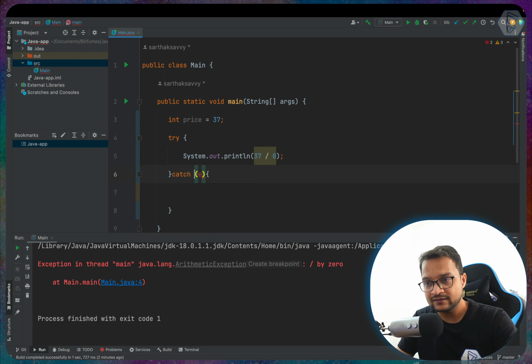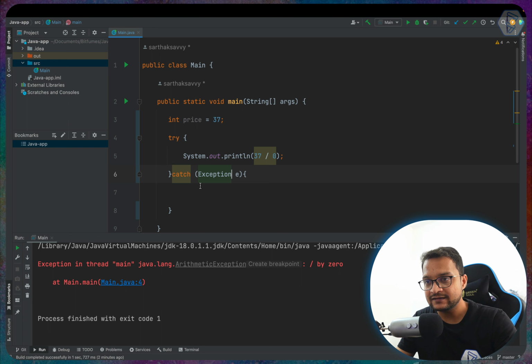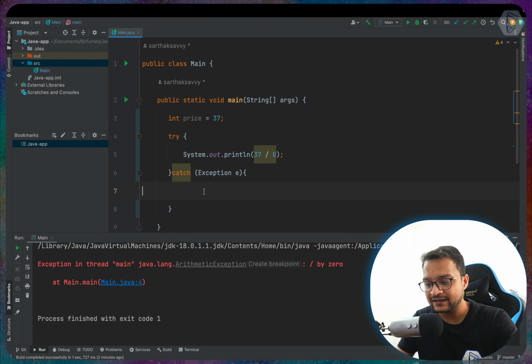In this catch, we need to define which kind of error we are trying to accept here. Right now we know that there is an arithmetic exception, but what if there is a general exception? So I say exception, and you can see now the error is gone.